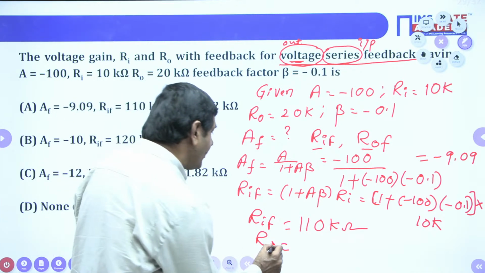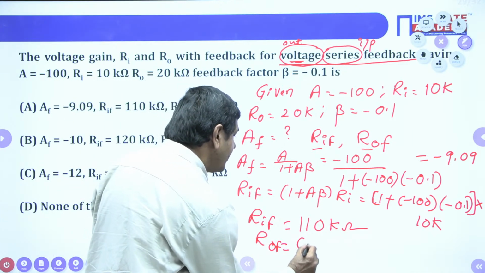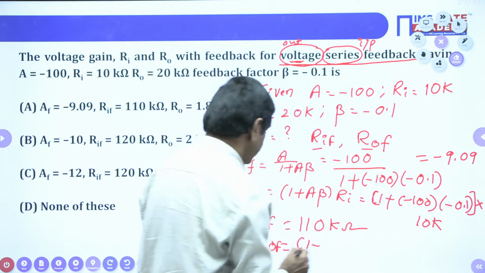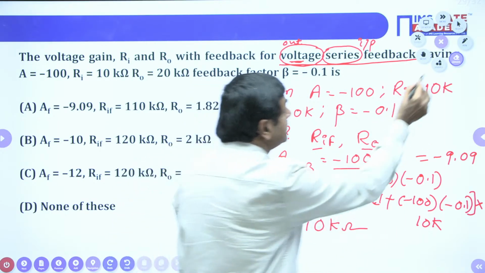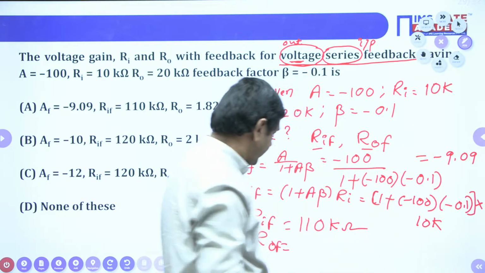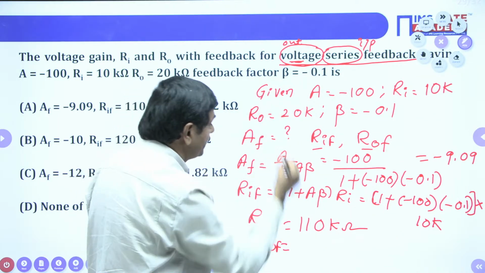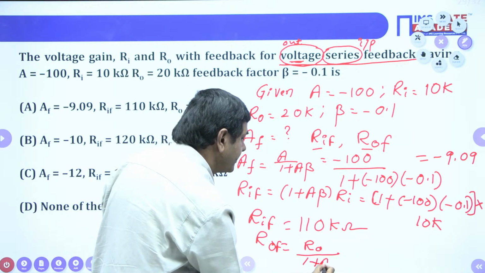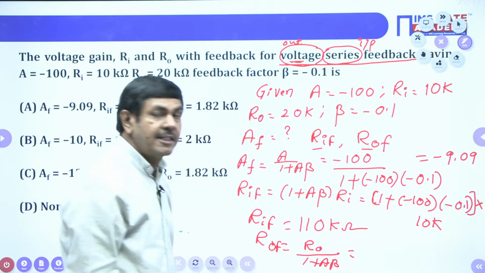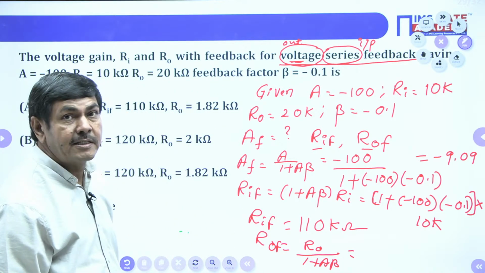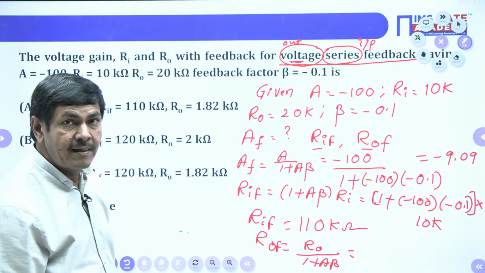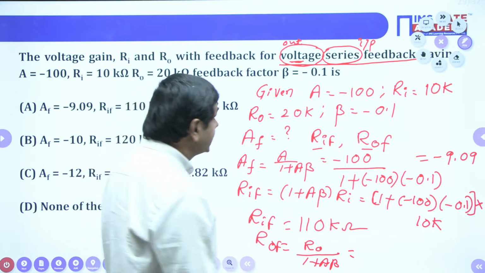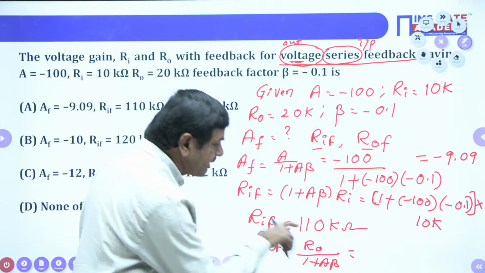Whenever it is decreasing, ROIF, I can write, it must be divided only here now, is it not? ROIF will be decreased only now. R0 divided by 1 plus A beta, I can write. Why divided by the scale factor? Output circuit is a voltage. Where can we find the voltage equal? In the shunt connection only. In the parallel connection, resistance will be decreased. That is why it is divided by the scale factor.